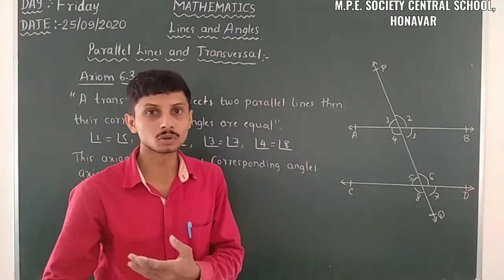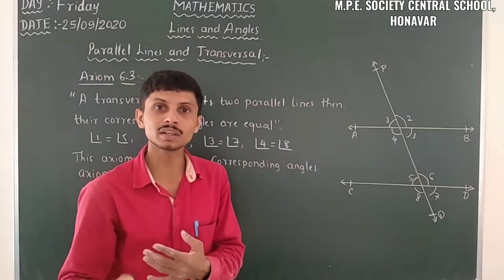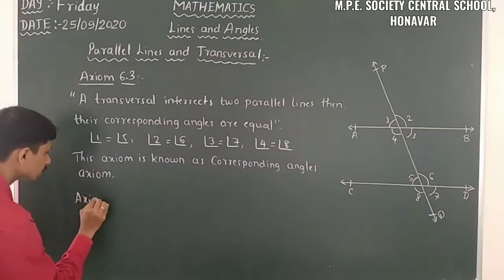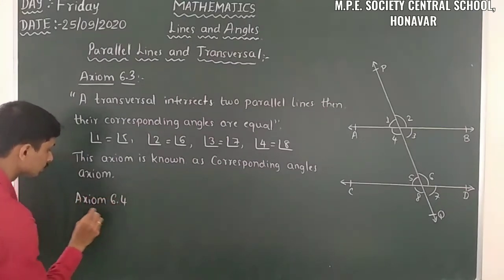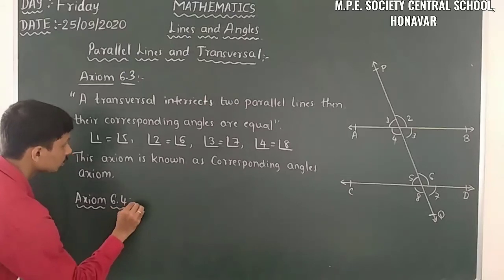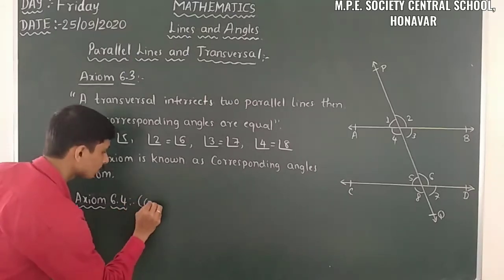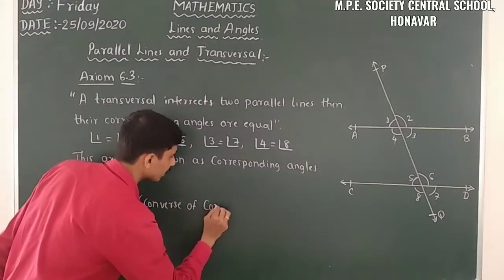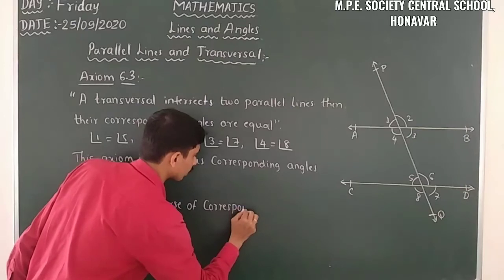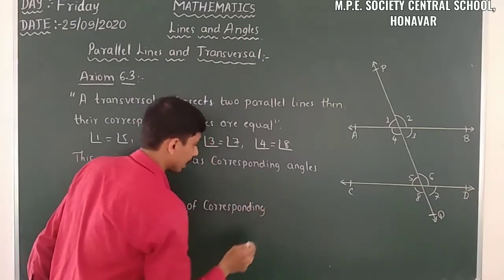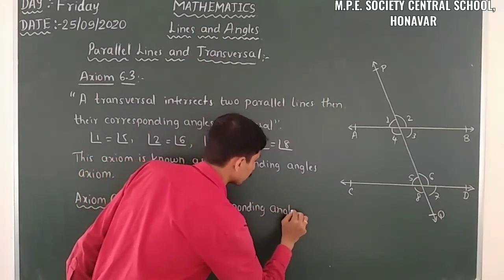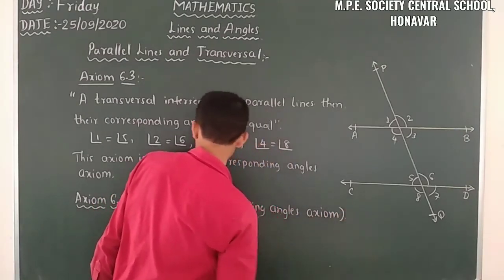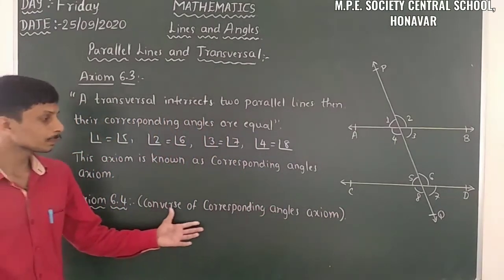So likewise we have axiom 6.4. Axiom 6.4 is known as the converse of corresponding angles axiom.